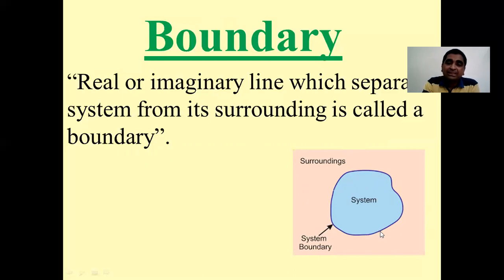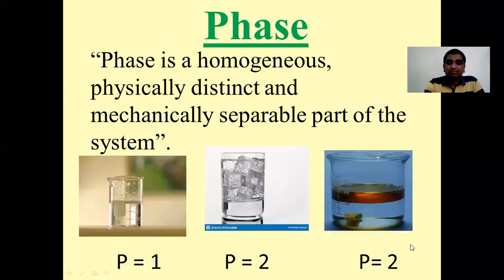So in physical chemistry or thermodynamics, a boundary is nothing but a real or imaginary line or surface which separates a system from its surroundings.